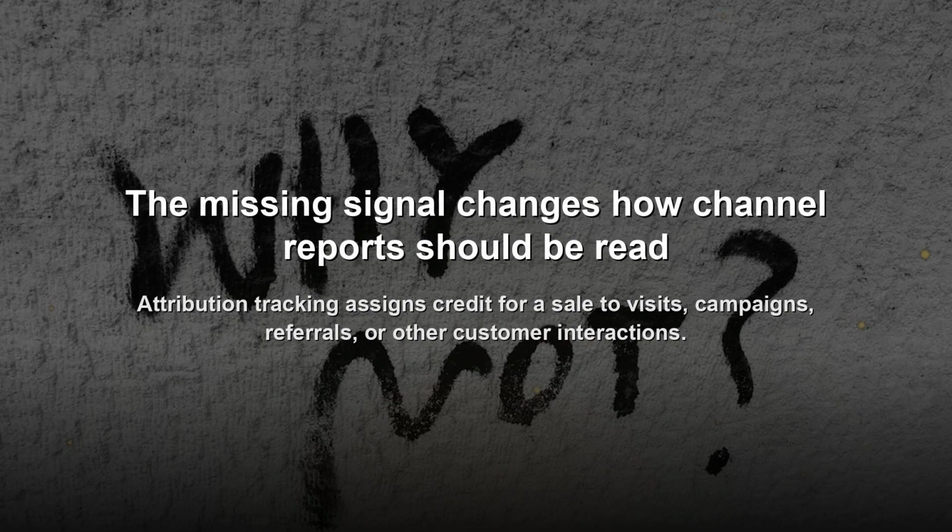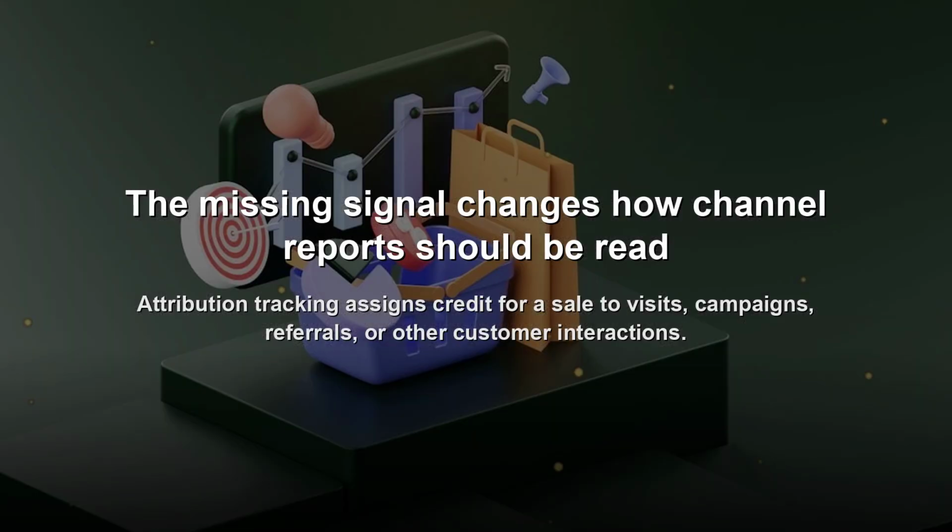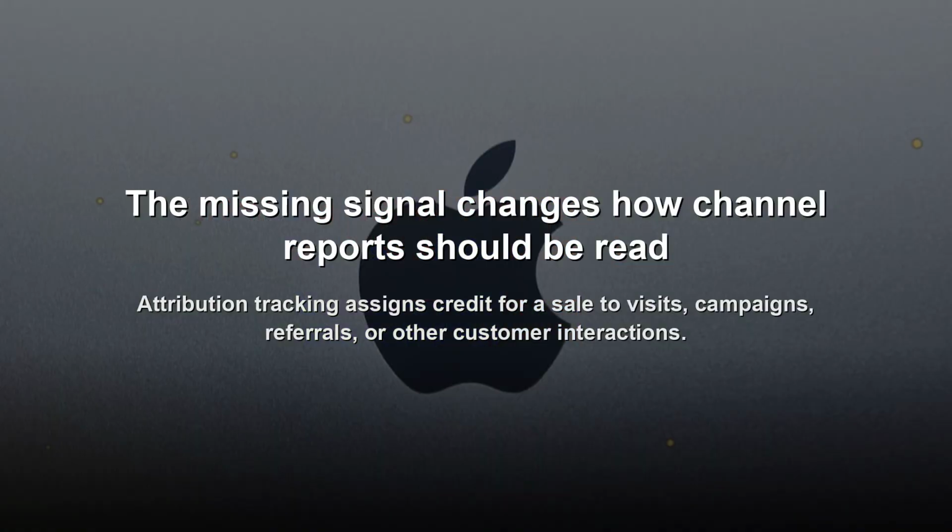First touch, the interaction that introduced the store. It undervalues later persuasion. Use it when measuring discovery content with short buying cycles. Last touch, the final recorded visit before checkout. It hides earlier demand creation. Use it for quick operational checks on campaign traffic. Position-based, the opening and closing interactions. Its preset split can look precise without proving influence. Use it for directional comparisons across longer journeys.